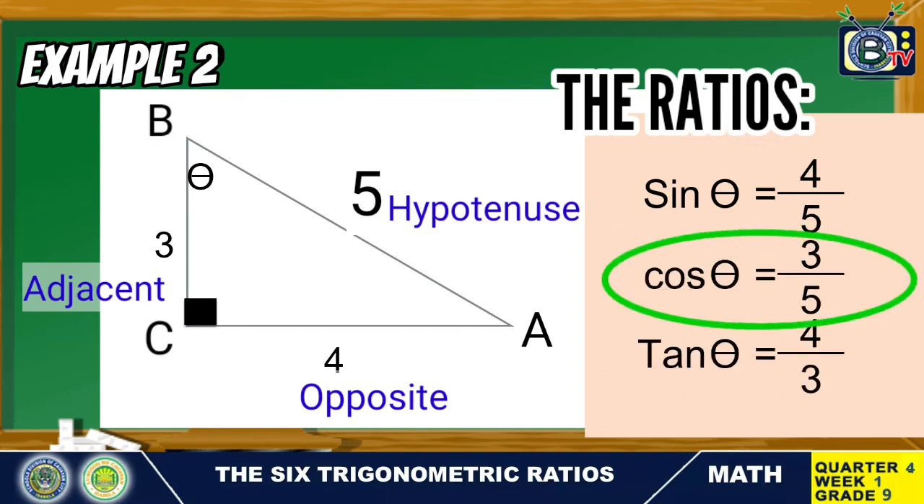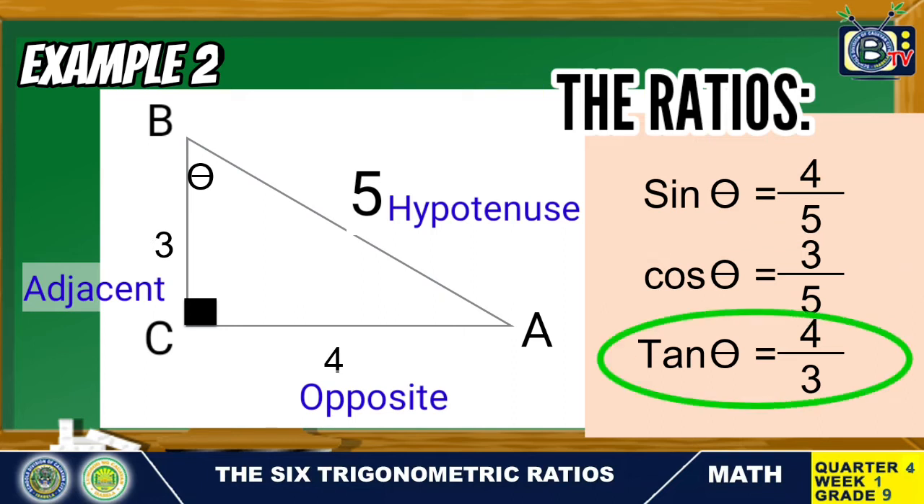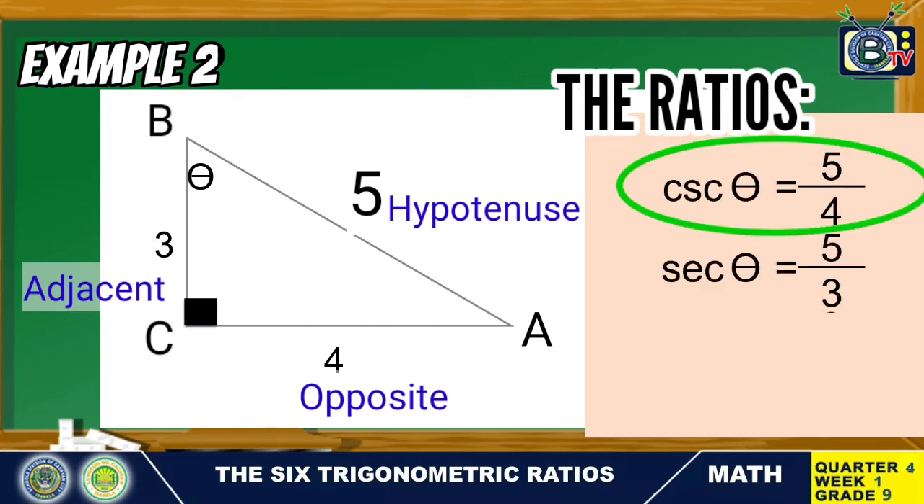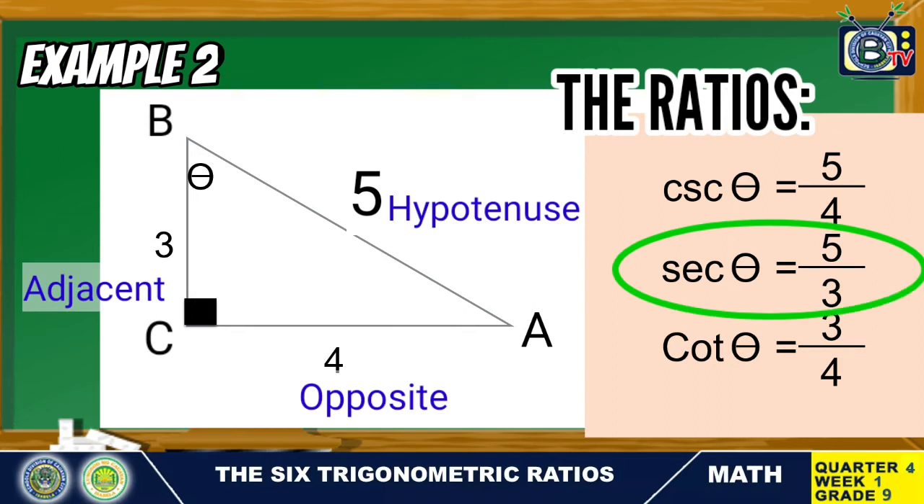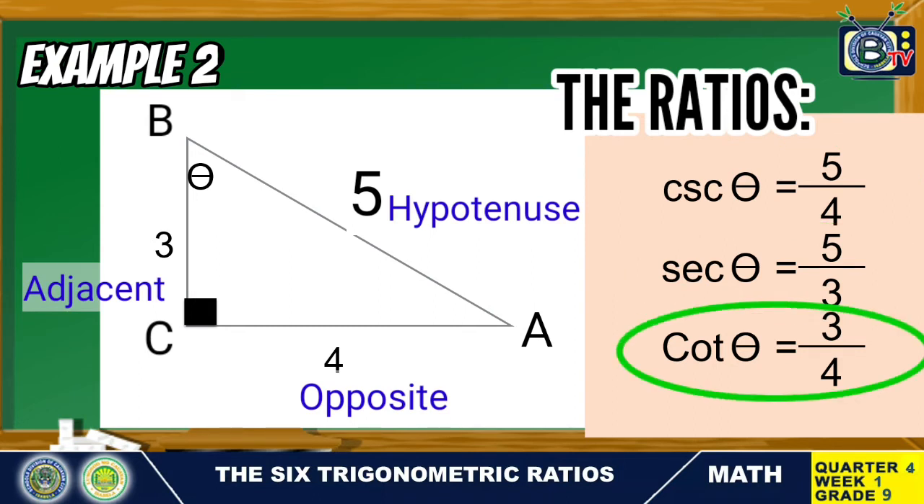Cosine theta is equal to 3 over 5. Tangent theta is equal to 4 over 3. Cosecant theta is equal to 5 over 4. Secant theta is equal to 5 over 3. And lastly, cotangent theta is equal to 3 over 4.